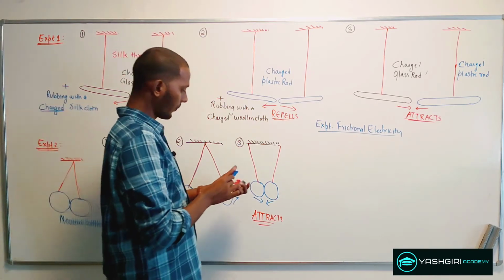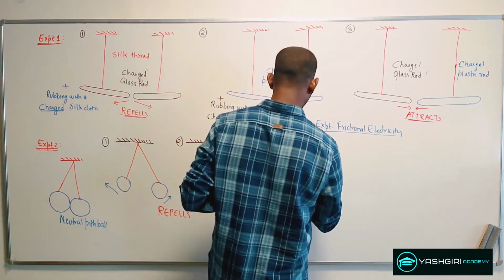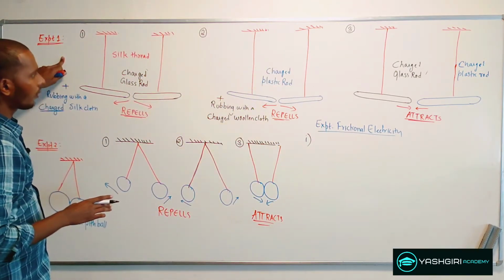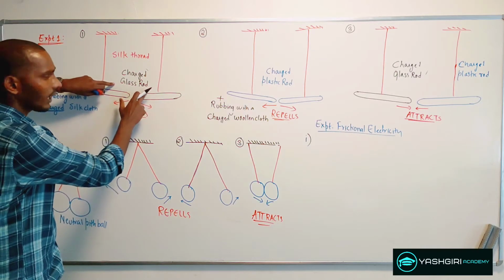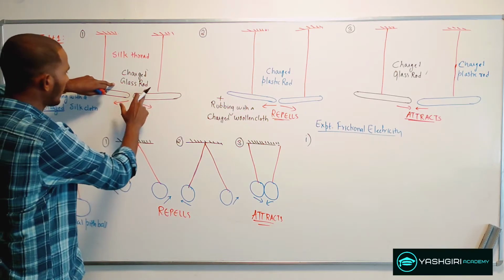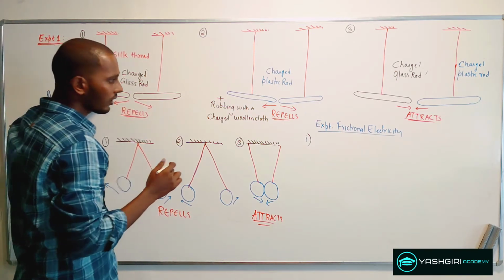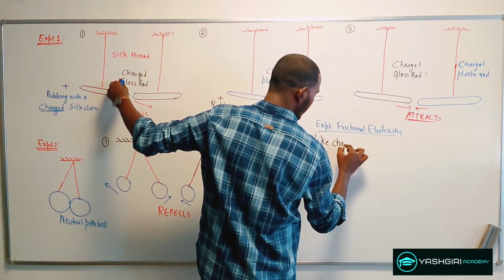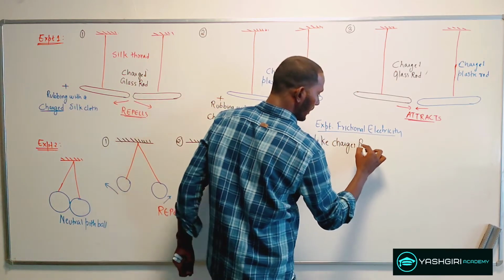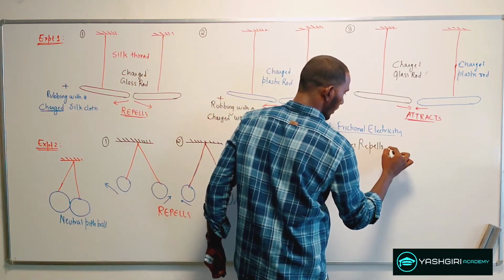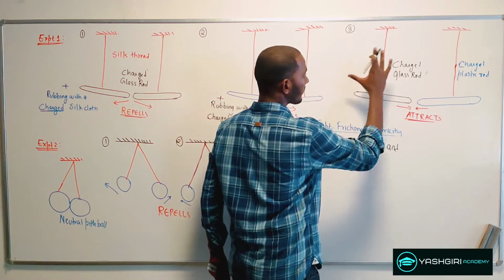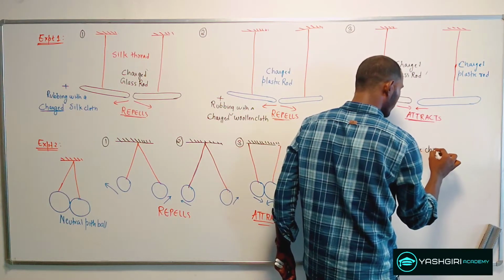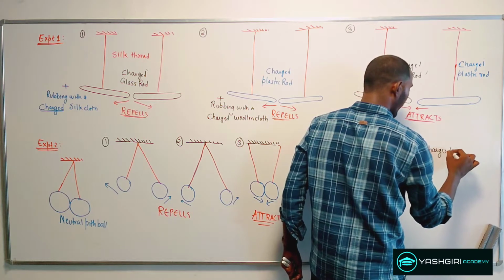Now when you see the first part and the second part of the experiment 1, both the rods are similar and they show us repulsion. So what I can comment is that like charges repel, and from part 3, what I can say is that unlike charges attract.